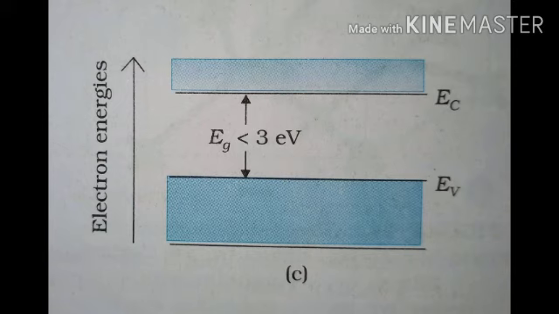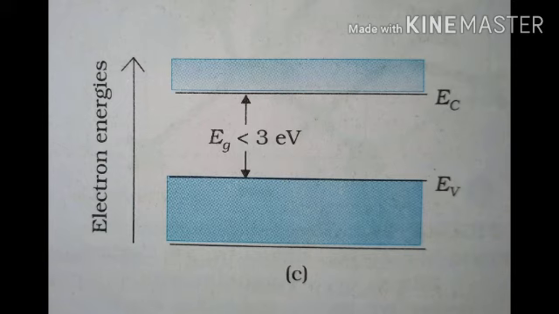These electrons can move in the conduction band, and hence the resistance of these semiconductors is not as high as that of insulators. Therefore these type of materials are called semiconductors.